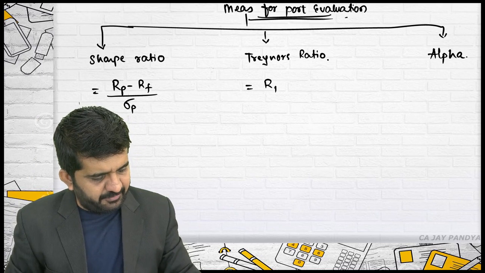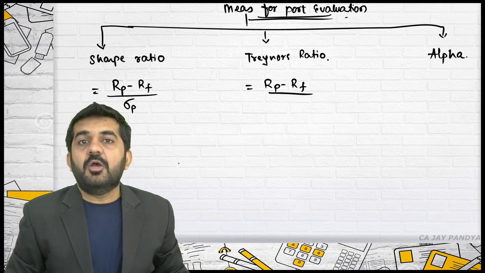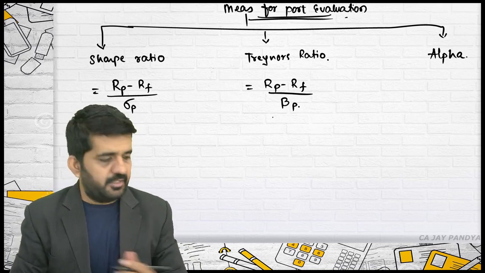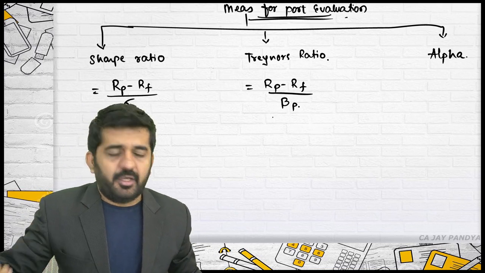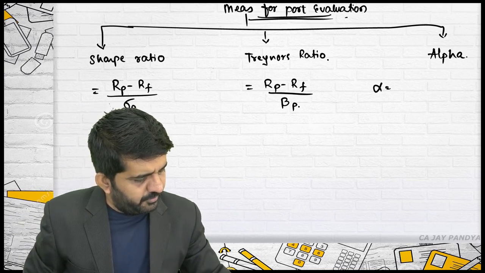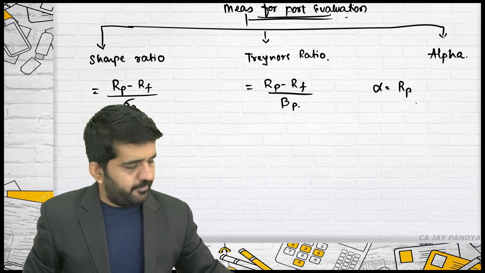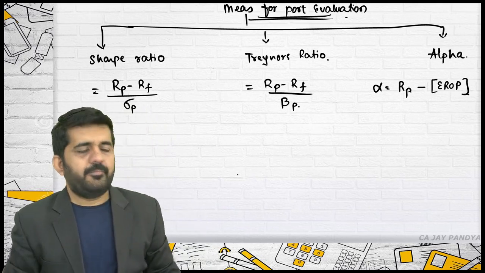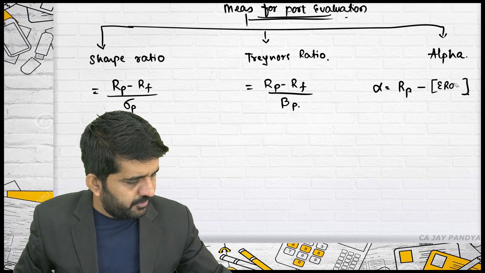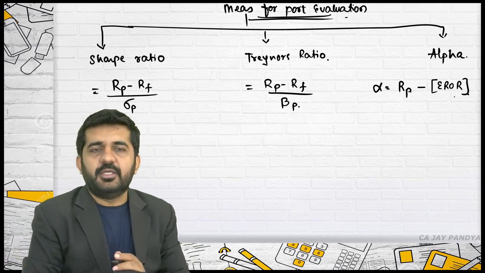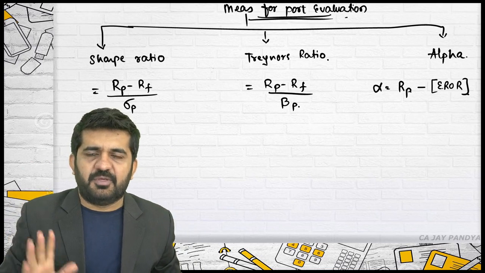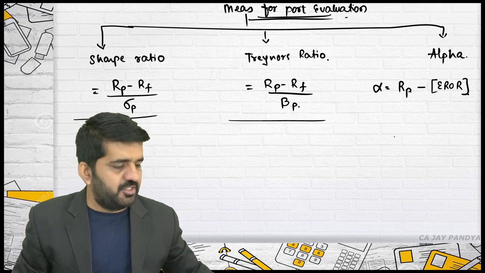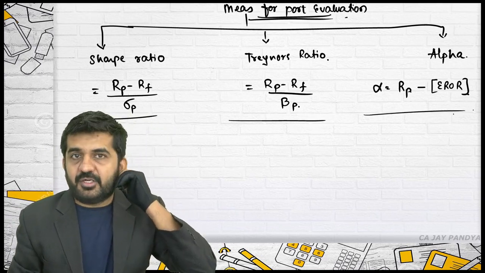What was Treynor's ratio? Same thing in the numerator. But in the denominator, Treynor takes only systematic risk, so the beta of the portfolio. Alpha, find this out in a different manner. Alpha is equal to return of the portfolio minus expected rate of return of the portfolio. Expected rate of return, you can just write down the CAPM formula and you will get the answer. The higher the Sharpe ratio, the better the portfolio. The higher the Treynor's ratio, the better the portfolio. The higher the alpha, the better the portfolio.